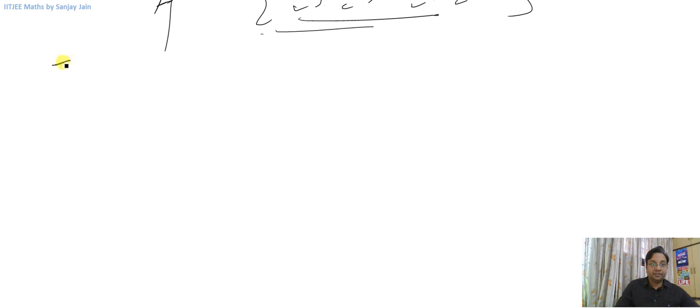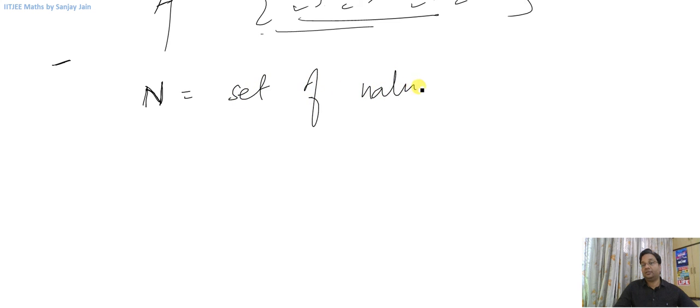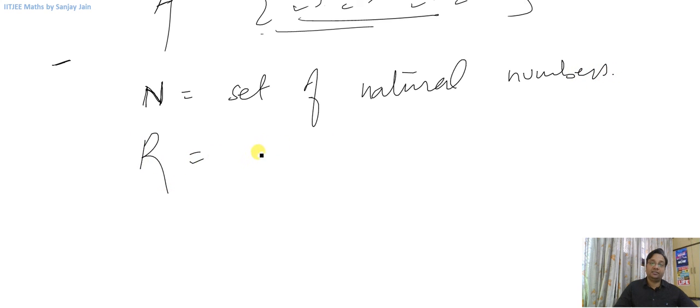And there are some letters that are used to denote some particular type of sets. For example, this capital N, if you see capital N somewhere, this is generally used to denote the set of natural numbers. Similarly, if you see R, it denotes the set of real numbers.